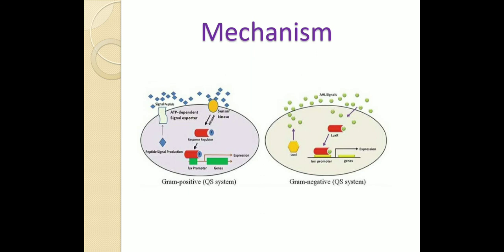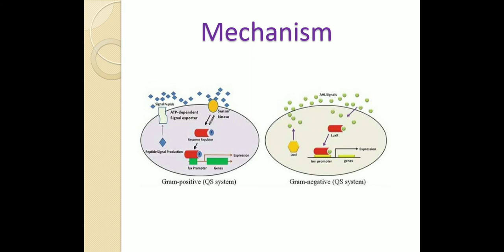Another possible way in gram positive bacteria is that AIP is directly transported into the cytosol and directly binds to the transcription factor and initiates or inhibits the transcription.